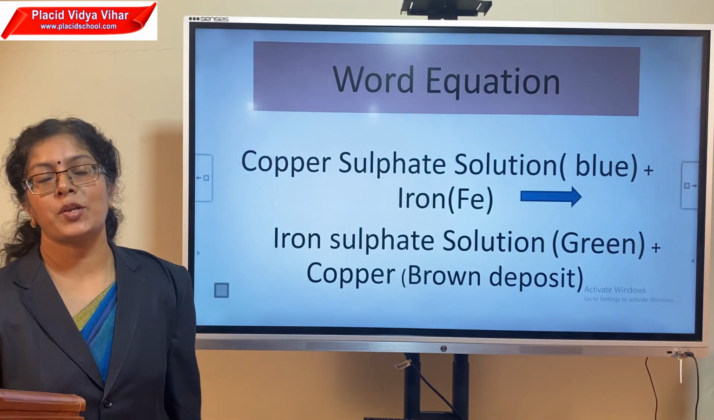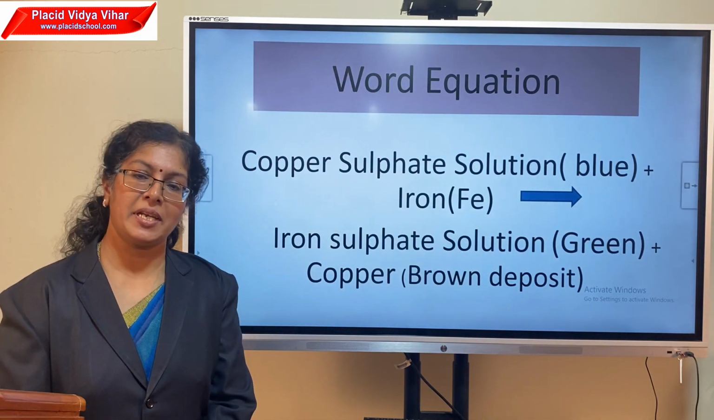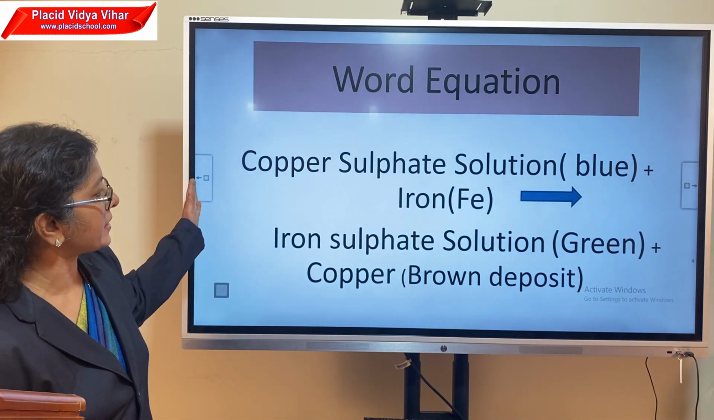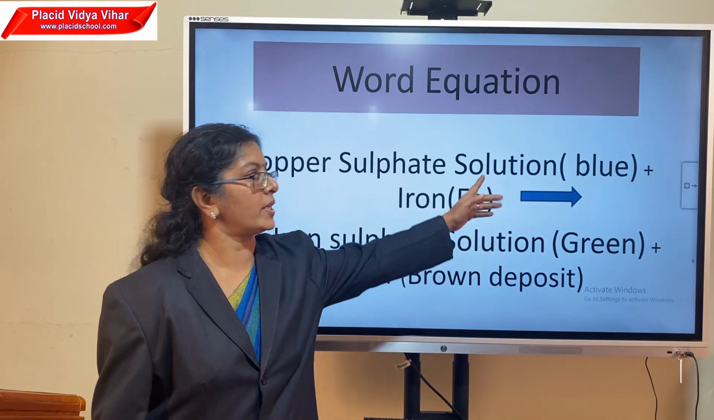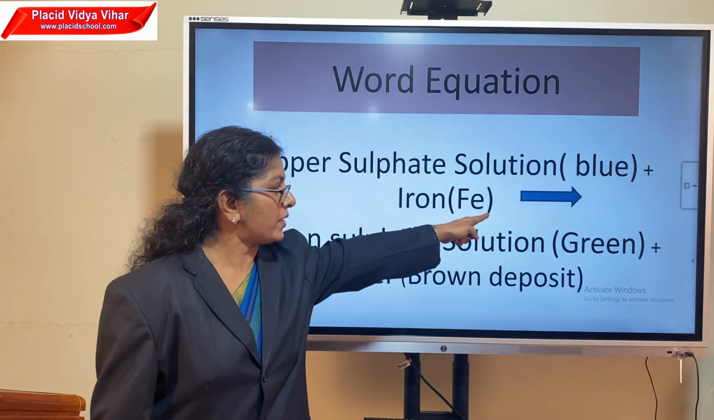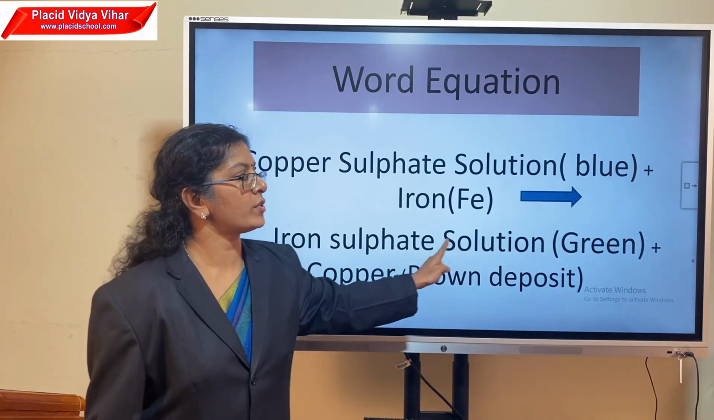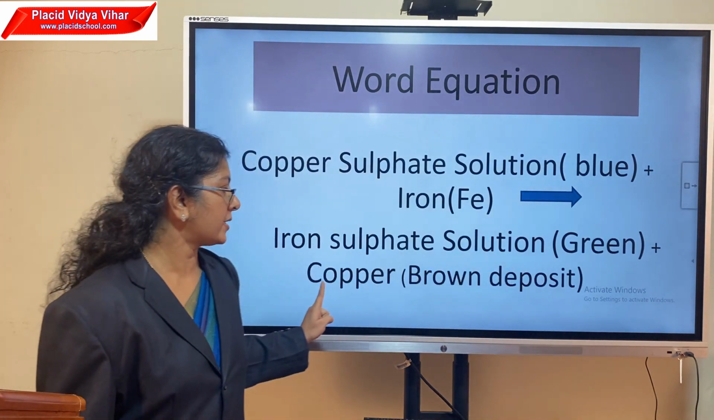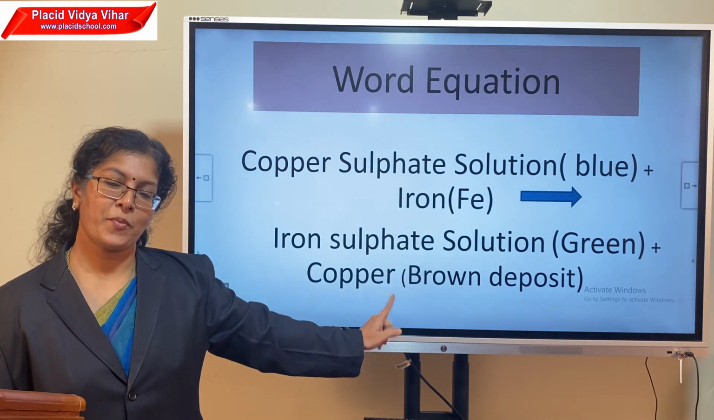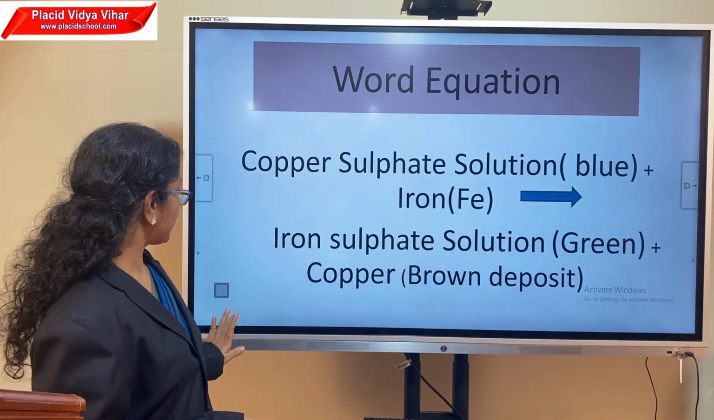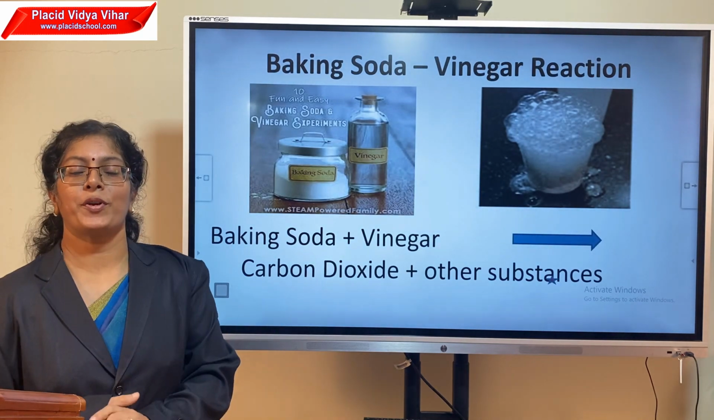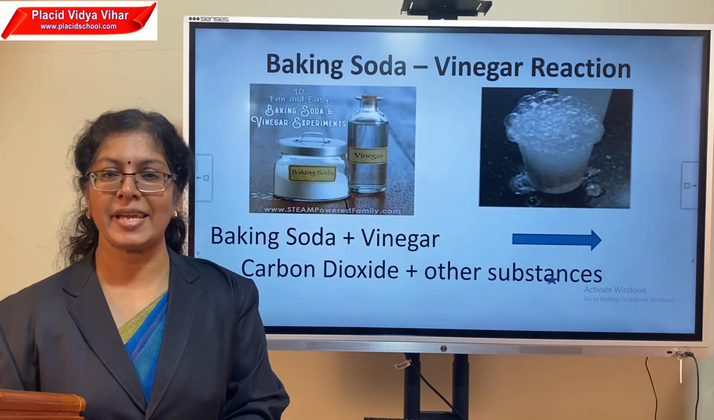Fine. This can be represented in the form of an equation, a word equation of this reaction. Let us see. Copper sulfate solution, blue in color. It reacts with iron, gives a product, iron sulfate solution, which is green, and the copper brown deposit. Clear to you? Fine. Next and the most important reaction, what we are going to learn is.